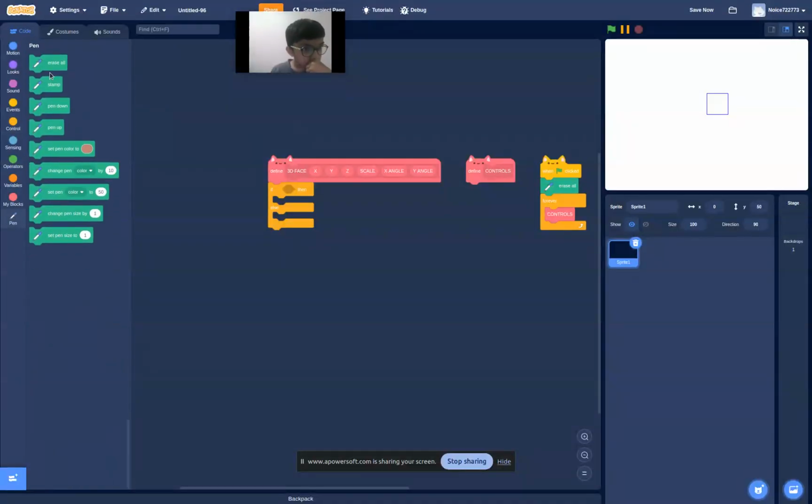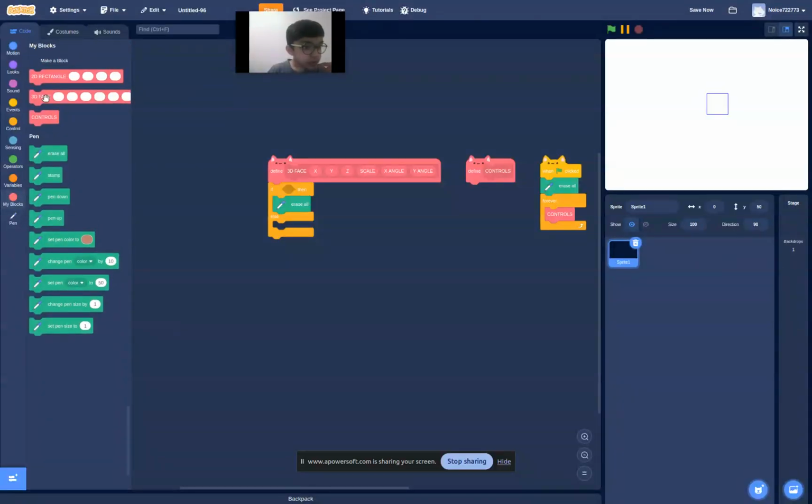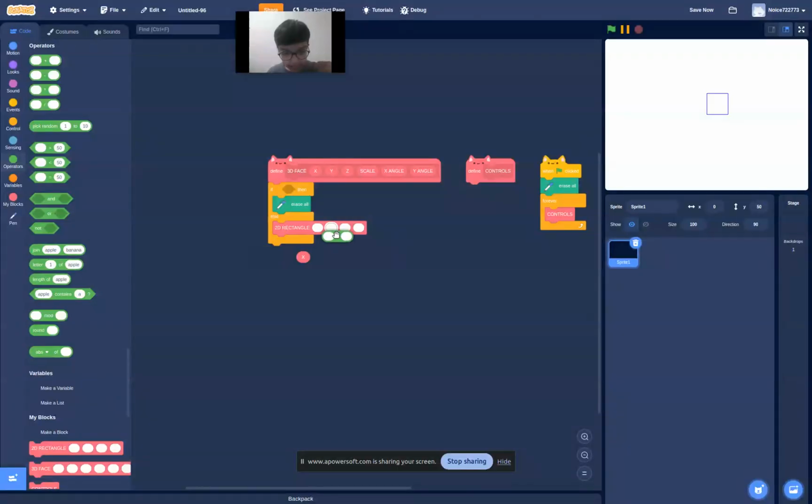Take out an erase all and put it inside of the if and else. No. 2D rectangle. Yeah, 2D rectangle. X times Z minus scale and duplicate. And set this for the Y.